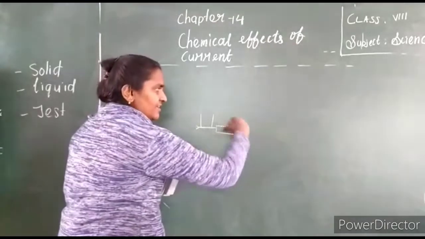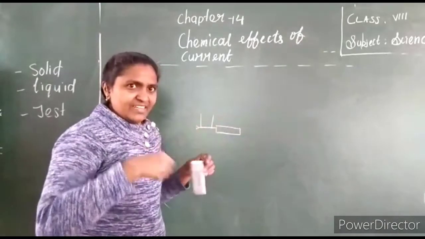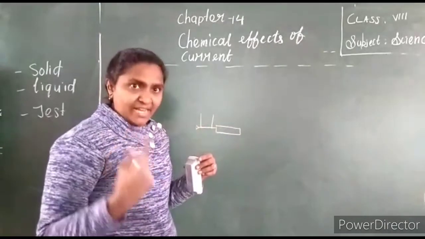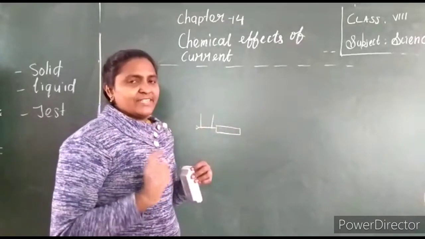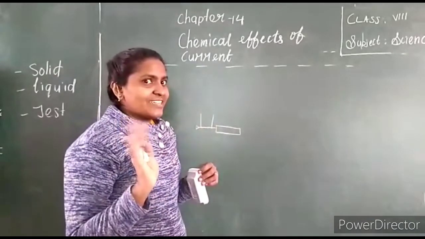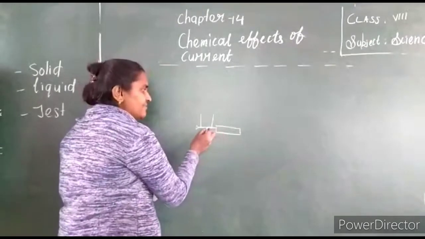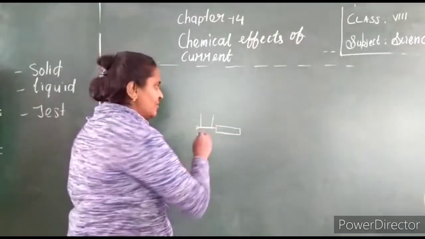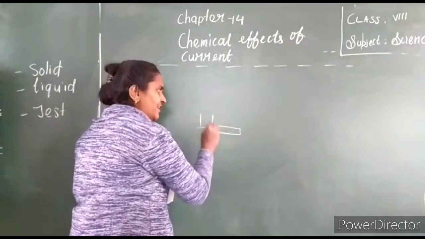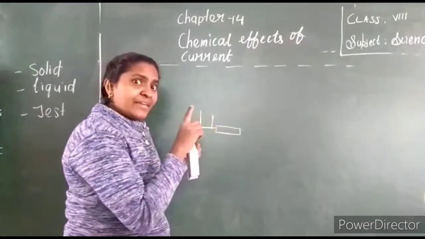The handle of the tester is made of plastic, which is called an insulator. It does not conduct electricity. And the other end is made of metal. To the metal, I am going to connect a wire, and with the help of the wire, I am making a circuit.